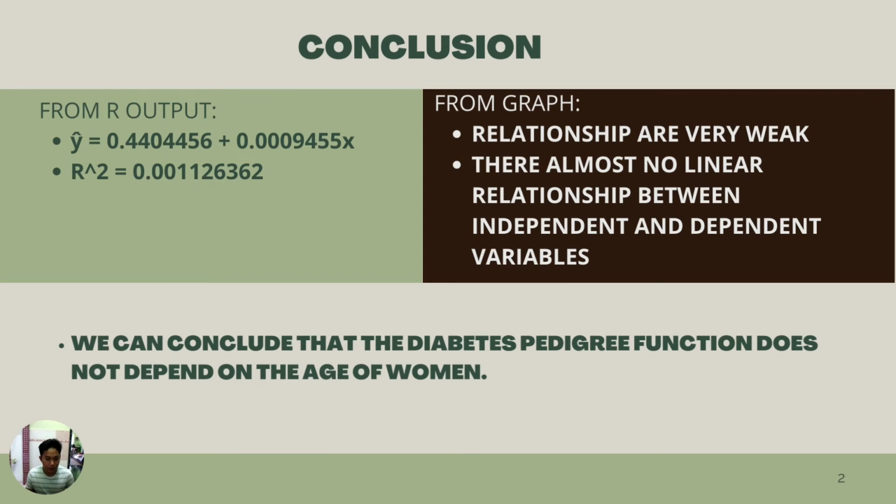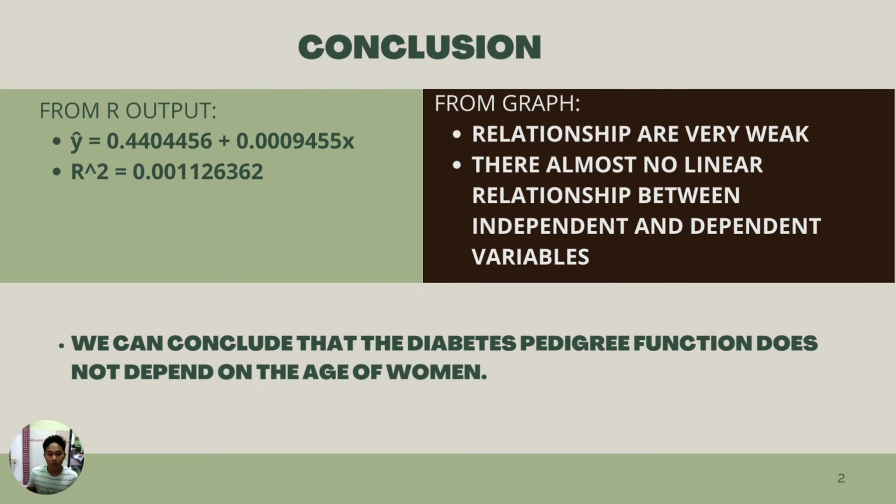And lastly, what we can extract from the data set that we get. From the R output, we get B0, which is 0.44, and B1, which is 0.009455. R squared, I get 0.001. And from the graph, we extract the information. So the relationship is very weak. There is almost no linear relationship between the independent and dependent variables.